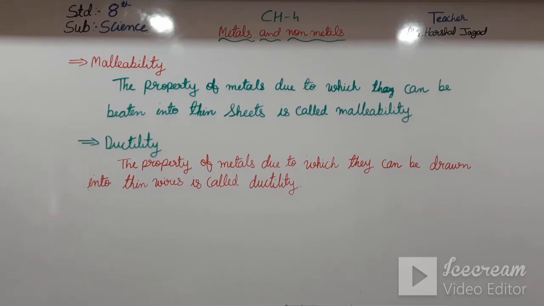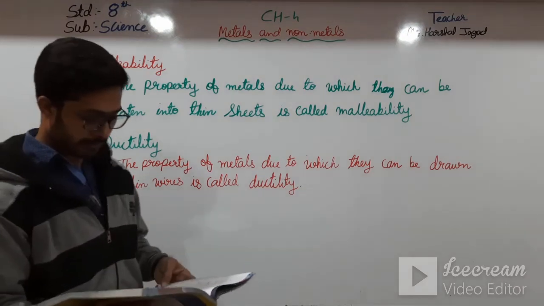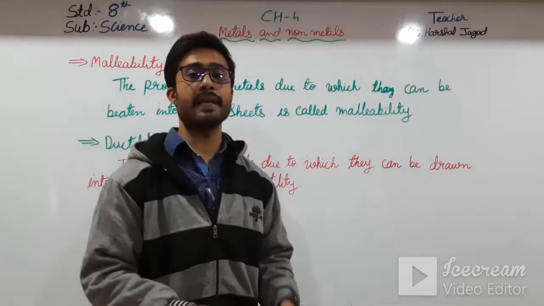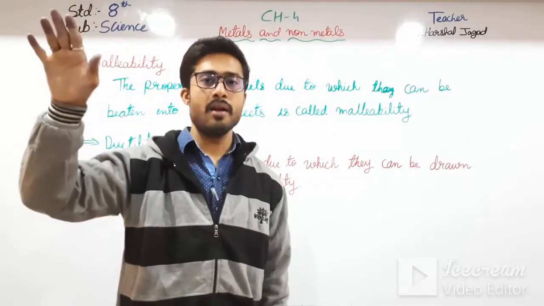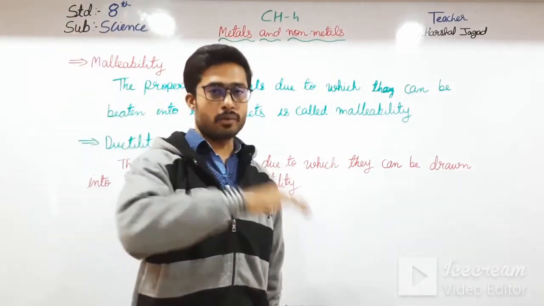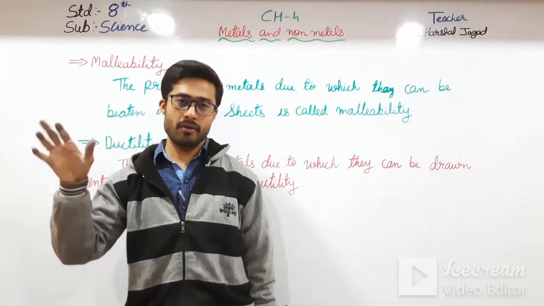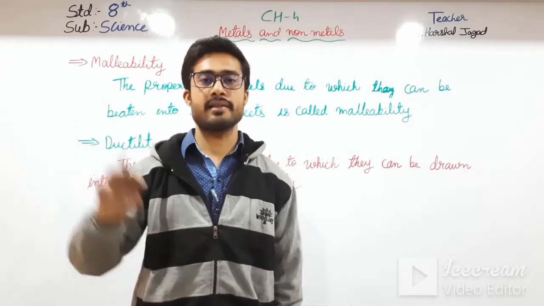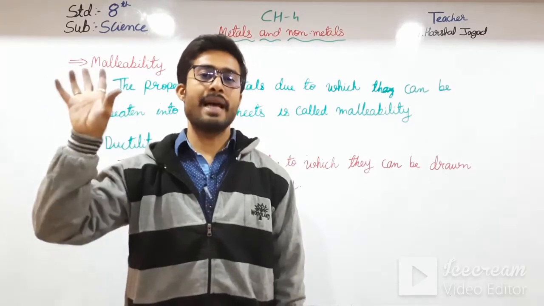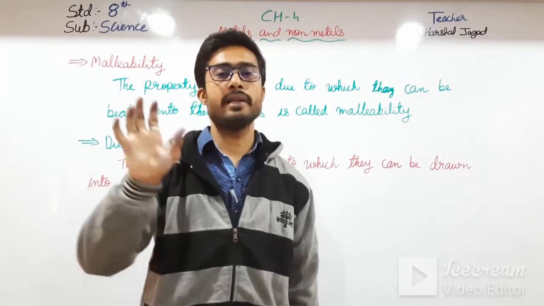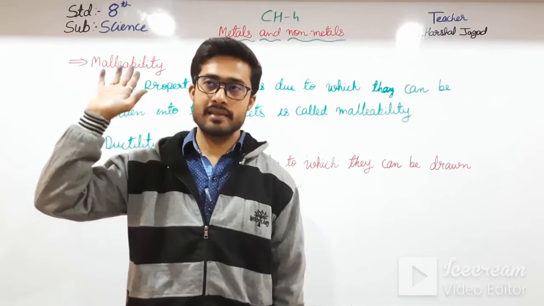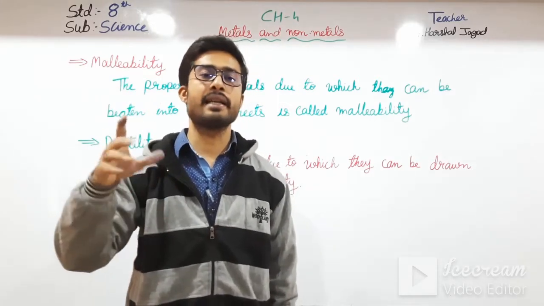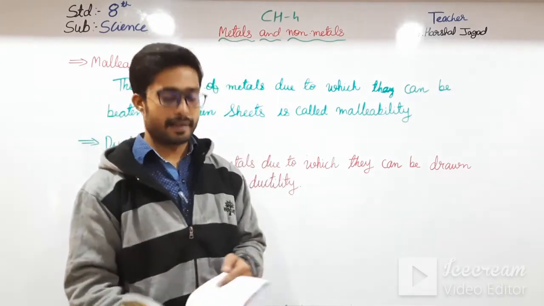Now our next property, that is sonority. What is sonority? Let us see, we have seen the school bell or any other bell. When our lecture in school finishes, a bell rings. The bell is made up of metal, and when two metals are beaten with each other, it creates a sound. Let us see sonority.